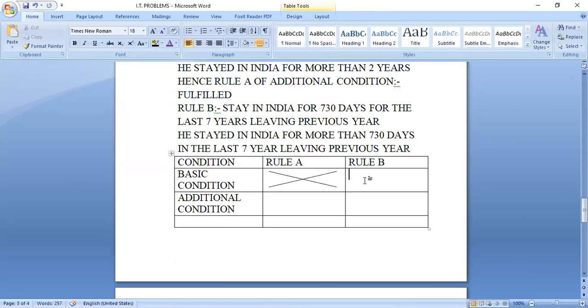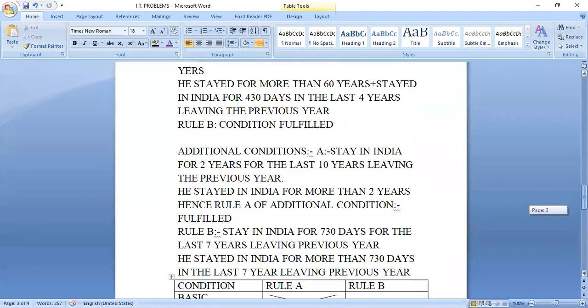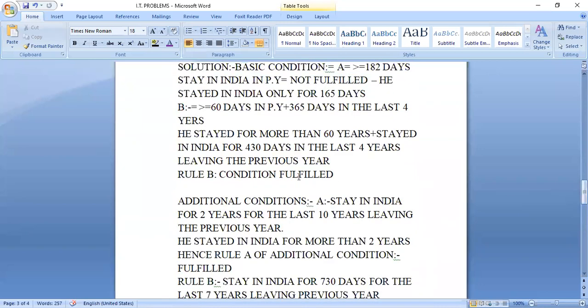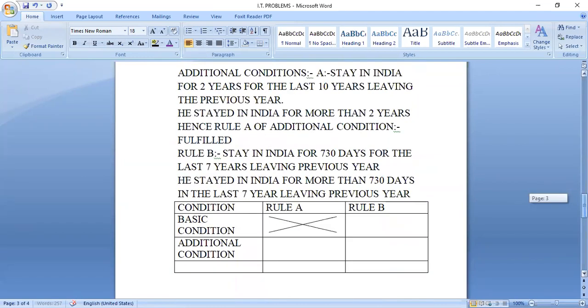What about rule B? Is it fulfilled or not? Rule B of the basic condition, cleared or not? Rule B condition fulfilled. He stayed in India for 60 days. Sorry, it is 60 days. Rule B, fulfilled.